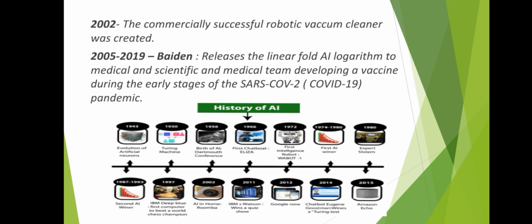In 1987 to 1993, second AI winter. In 1997, IBM Deep Blue. In 2002, AI in home. In 2011, IBM Watson. In 2012, Google Now. In 2014, chatbot Eugene. In 2015, Amazon Echo.